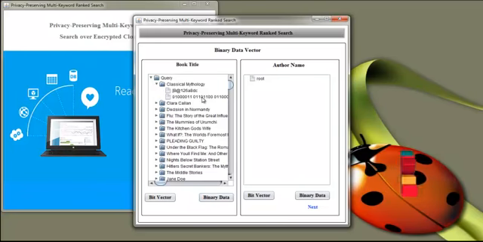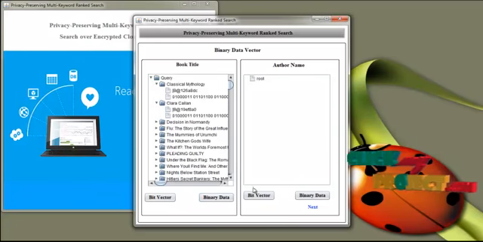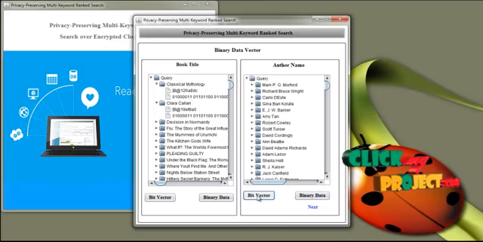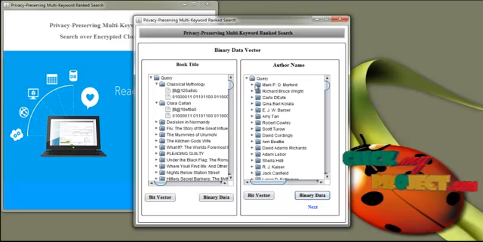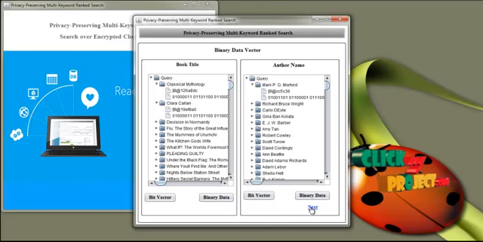This is the binary data for the book title, and then the bit vector is generated for the author name. Likewise, binary data is also generated for the author name. Here it is the binary data for the author name, and then press next.